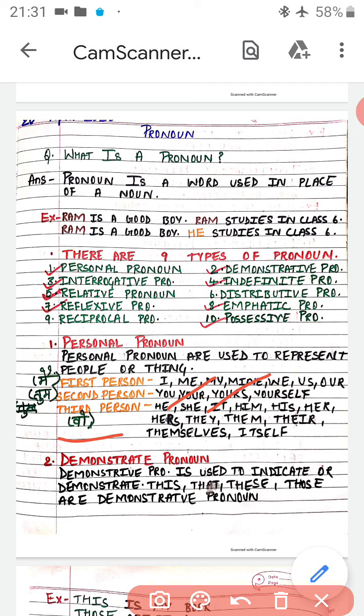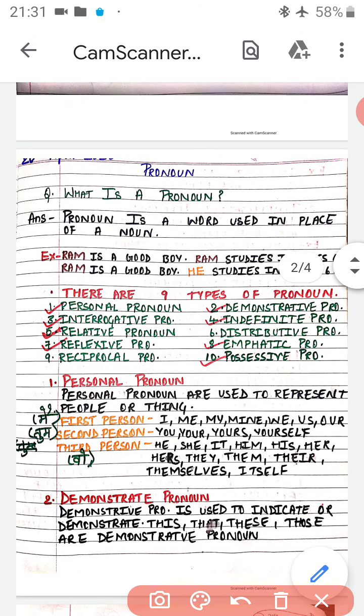In simple language we can understand first person means a group in which मैं is included, I is included. Second person stands for तुम. And third person stands for वो. ठीक है, मैं तुम वो. Already remember this thing, three words, मैं तुम वो, that stands for first person, second person and third person.